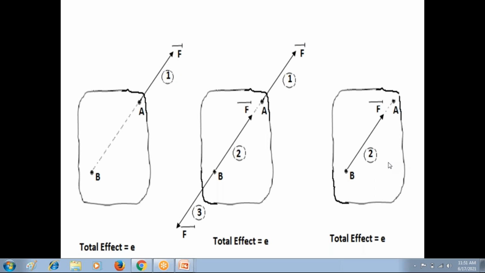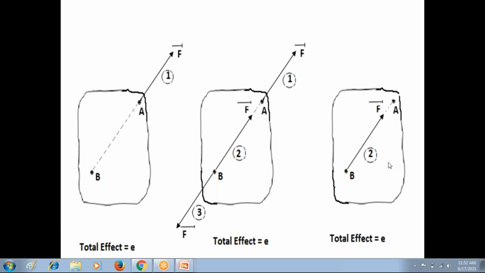The principle of transmissibility of force states that along the same line of action of force, the point of application of force can be changed so that there is no change in the effect of that force on the body. That is called the principle of transmissibility of force.